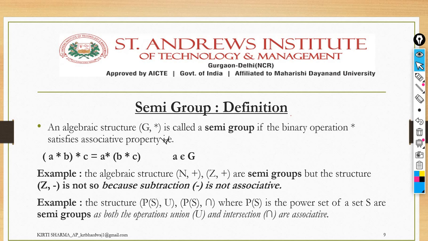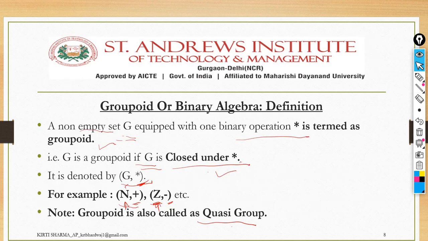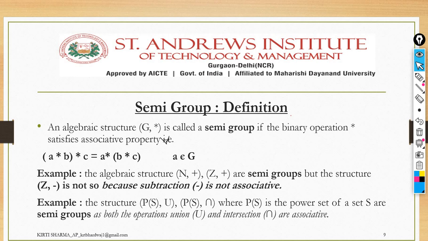The next one is the semigroup. To satisfy the properties of the first one, groupoid or binary algebra, what do we have to satisfy? The closure property. Next, the semigroup. To satisfy the condition of the semigroup, it must first of all be an algebraic structure. Whatever set we are taking, to satisfy the property of the semigroup, it must be an algebraic structure. What does it mean? It must satisfy the closure property.